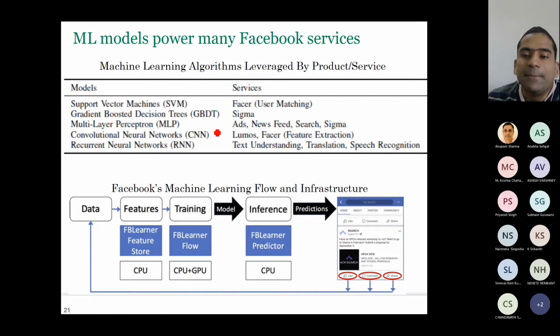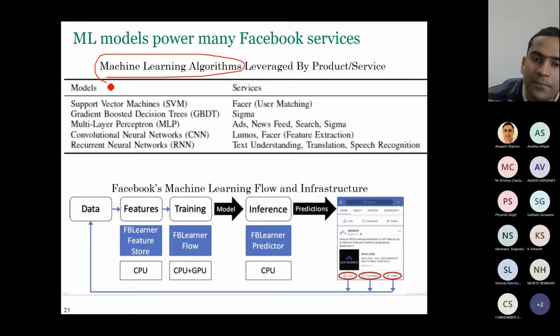Now any company may have many machine learning algorithms, right? They are providing some services to the end user, such as advertisement, newsfeed, search, text understanding, translation, speech recognition, face recognition, user matching, and so on. So these services are supported by some machine learning model.